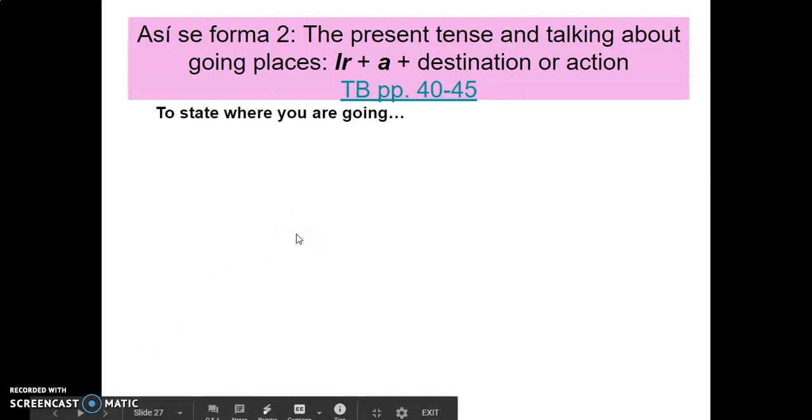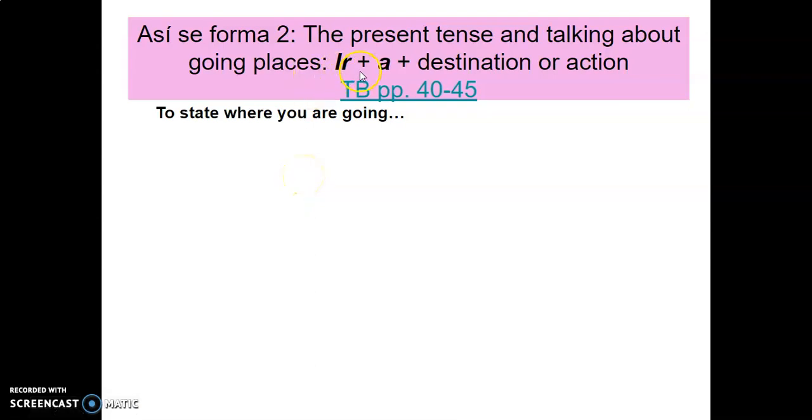So, ir. First, we can use this to state where you are going. If you notice, ir más a más destino. Ir plus a plus destination. Okay, you can also use this for ir, a, or acción. What this means is when you use a form of ir, for example, I go, you go, he goes, she goes, we go, they go, whatever form it is you're using, you have to also include the preposition a prior to either listing the destination or the action that you're going to do.